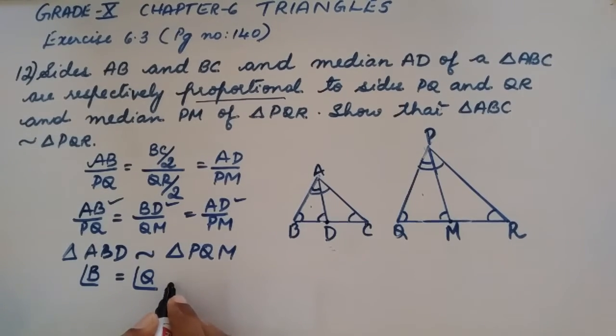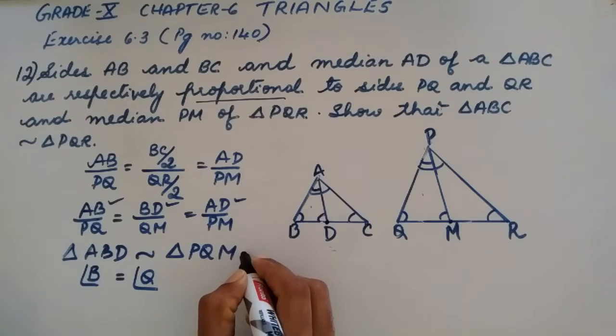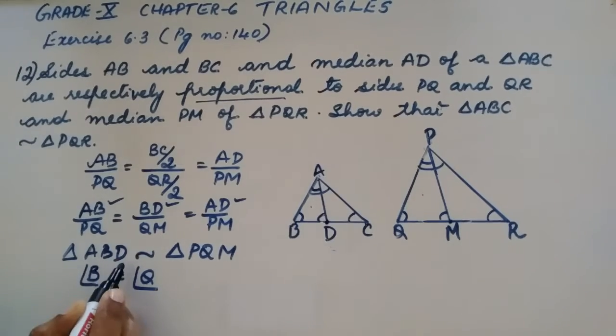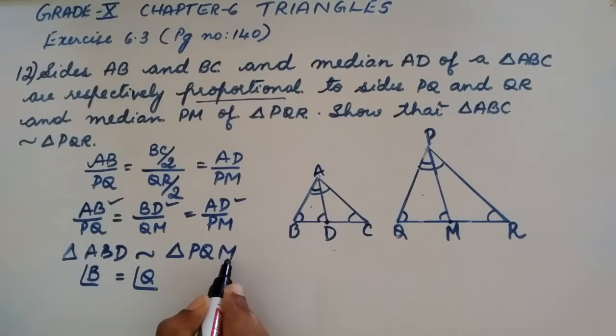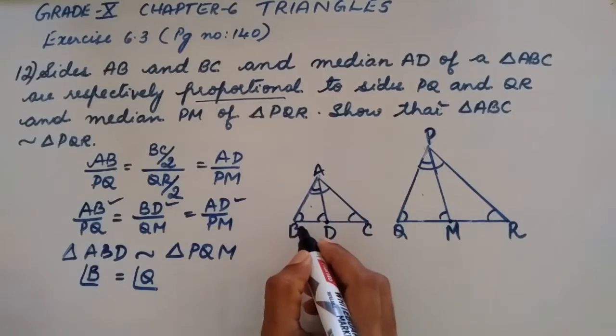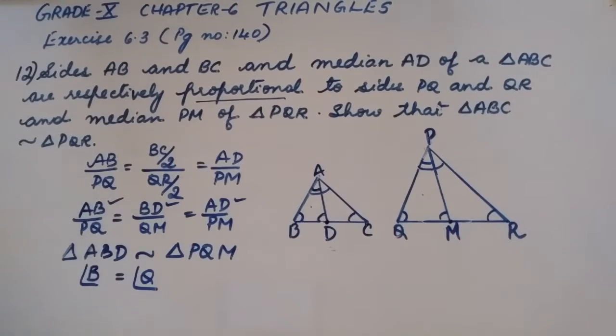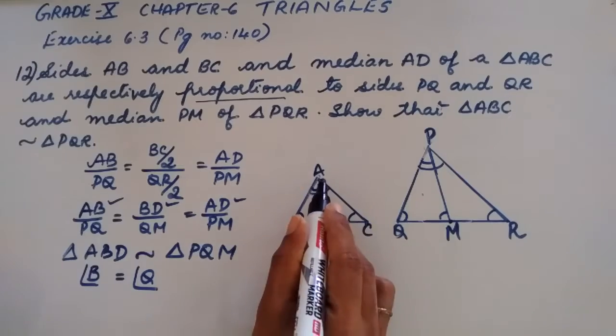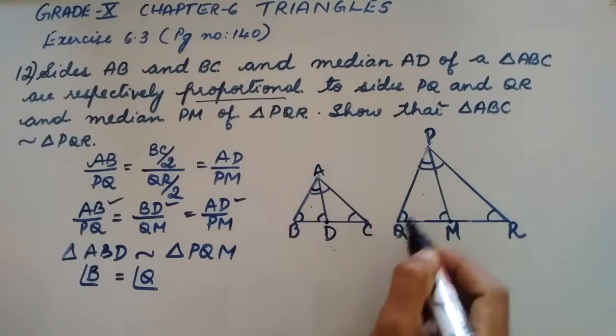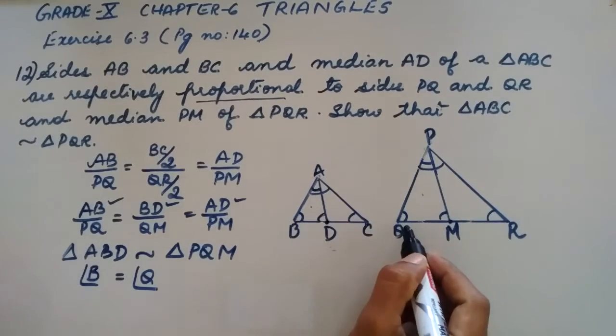So we got this from the triangle ABD and triangle PQM. Since they are similar, we got that angle B is equal to angle Q. Is this clear? Yes. Now, in triangle ABC and triangle PQR, angle B is equal to angle Q, isn't it?